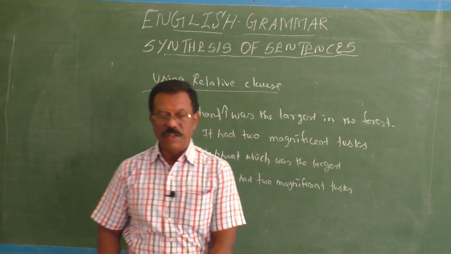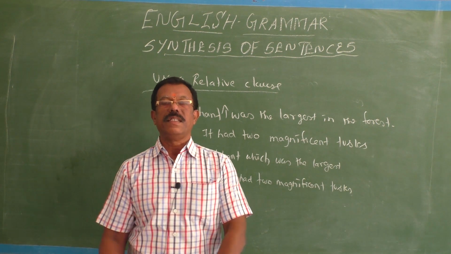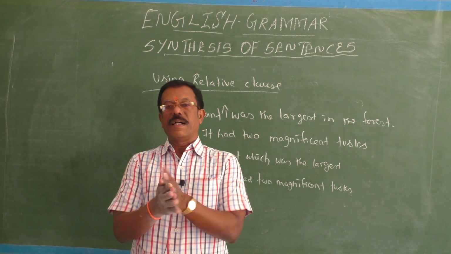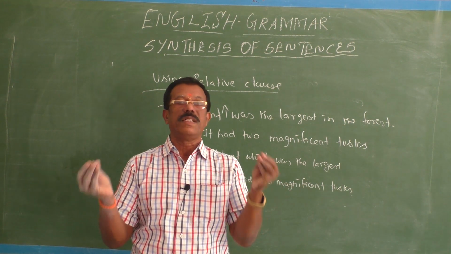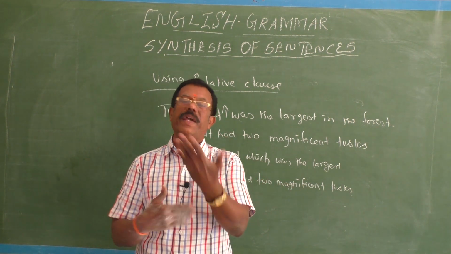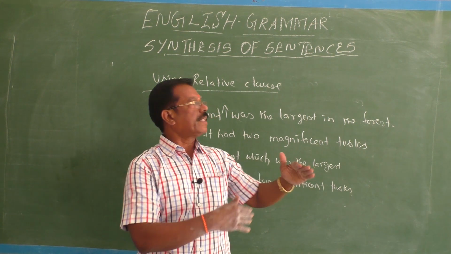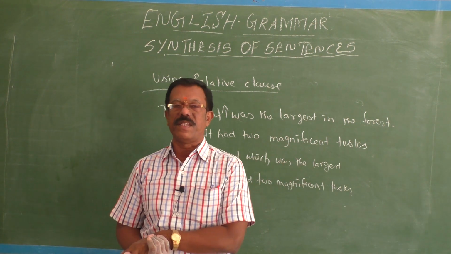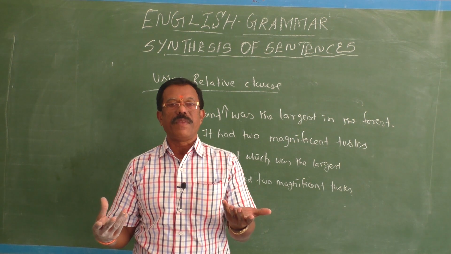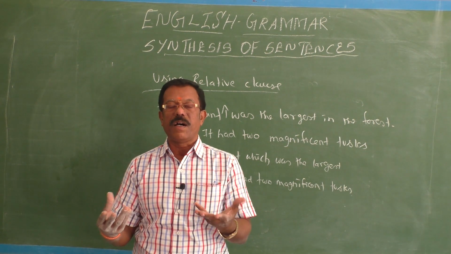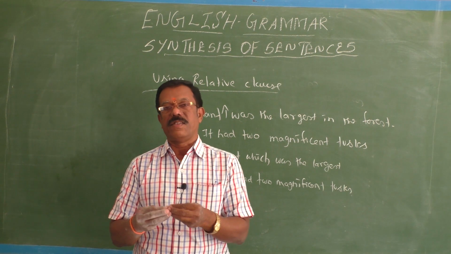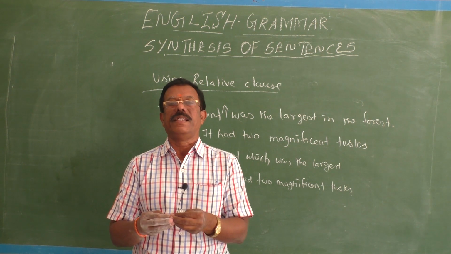So in today's video class you have learned synthesis of sentences. We can combine the given single sentences into one simple sentence by using various methods. That is the first part of today's video class. In the second part, what we have seen, how can we form compound sentences by combining many single sentences by using the coordinating conjunction.